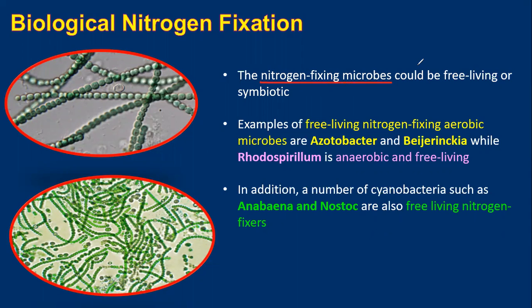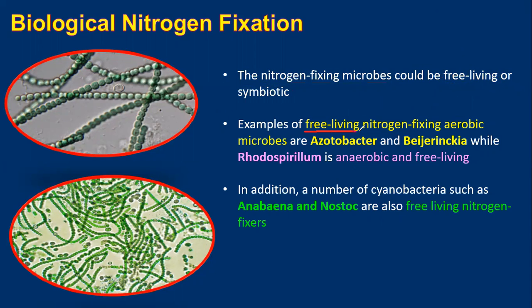Nitrogen fixing microbes could be free living, that is, they can exist freely, or live in symbiotic association. You have to study the examples of free living nitrogen fixing microbes and of symbiotic nitrogen fixing microbes. They have been asked in PYQs at least 5 to 6 times. Examples of free living nitrogen fixers, you have to study this by heart, each and every term in that line.